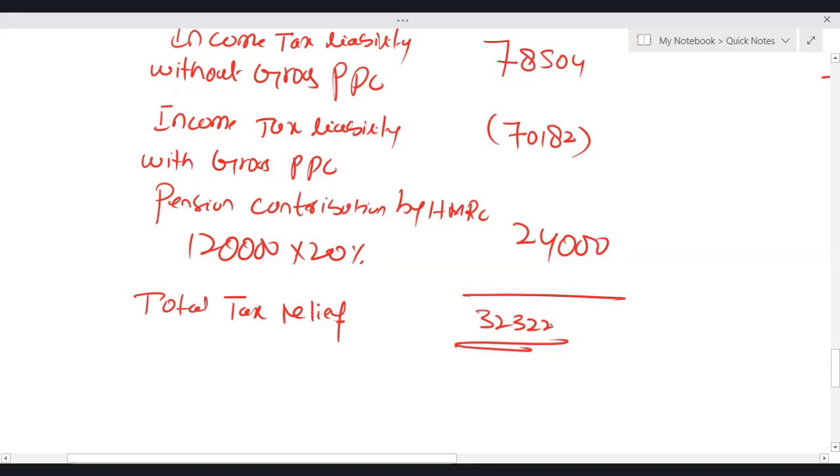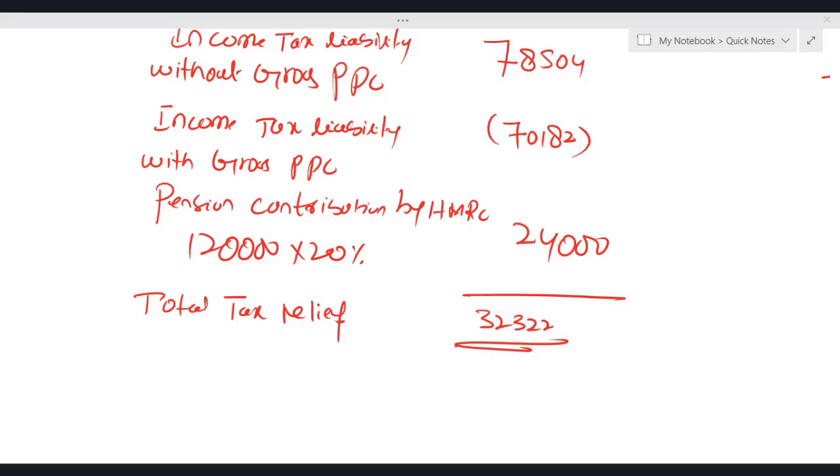So you can all see that in this just 10 marks question, the examiner has actually asked, I would say, a number of points relating to income tax liability only. Personal allowance was there. You had to check the personal allowance, will it be reduced or not? Second, you had to check what was the unused annual allowance. Another point you had to check in this question: is the annual allowance of 40,000 in the current tax year available or